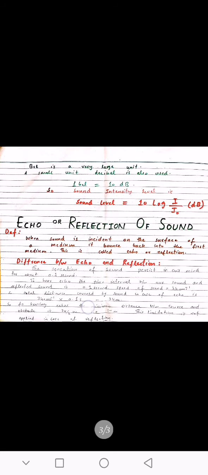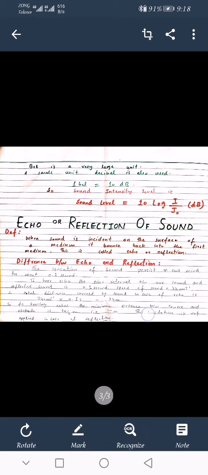So to hear an echo, the time interval between our sound and the reflected sound is 0.1 second. The speed of sound is 340 meter per second. So the total distance covered by sound in case of echo is 340 meter per second multiplied by 0.1 second. So it is 34 meters. So to hear echoes, the minimum distance between source and obstacle is 34 by 2 meter, that is 17 meter. This limitation is not applied in case of reflection. So this is the difference between echo and reflection of sound.